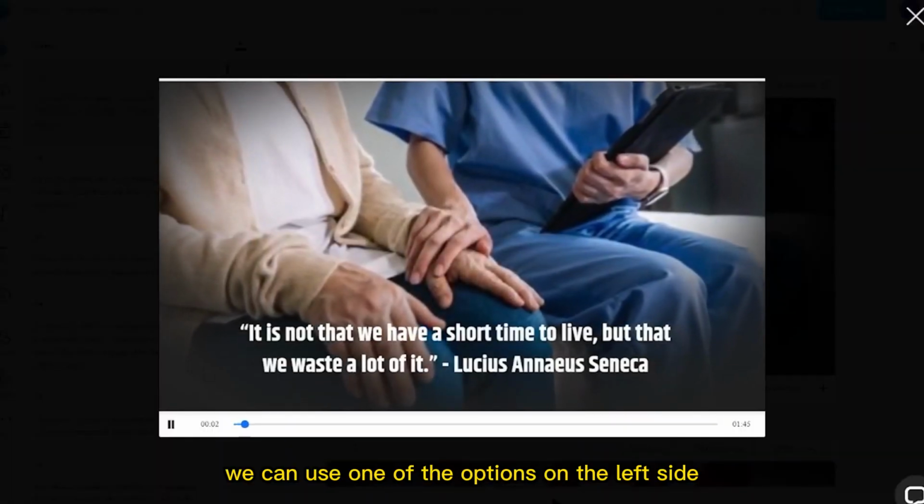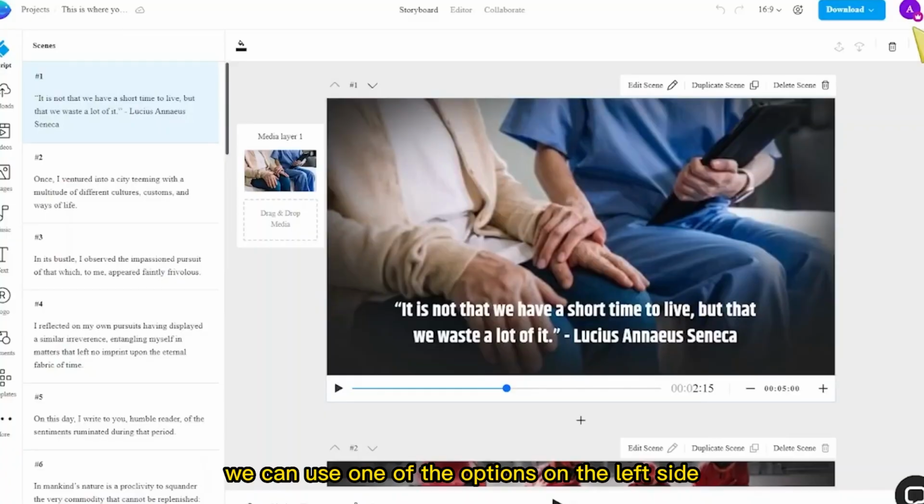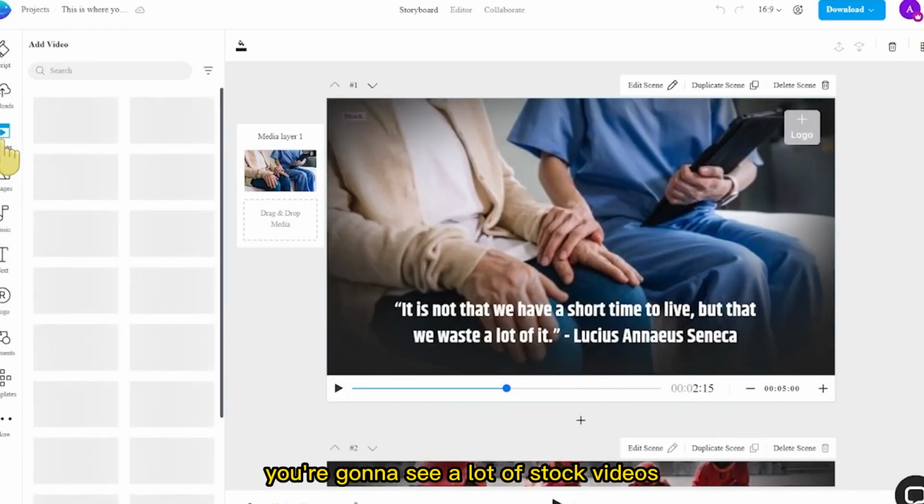So what we're trying to do right now is refine the video, and to do that we can use one of the options on the left side. So first I want to change the video on here. You can click on videos. You're going to see a lot of stock videos.